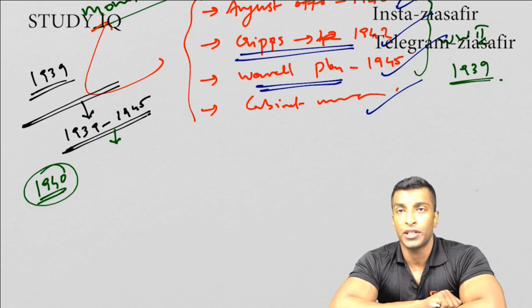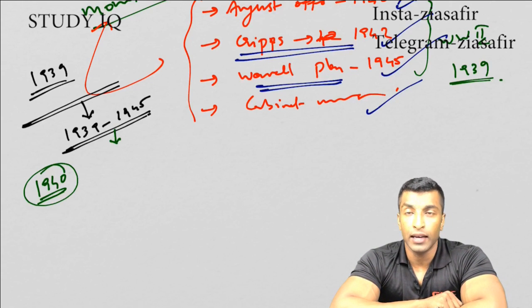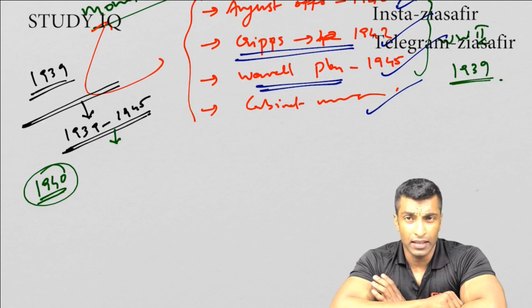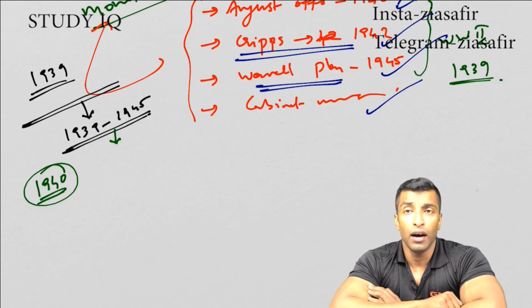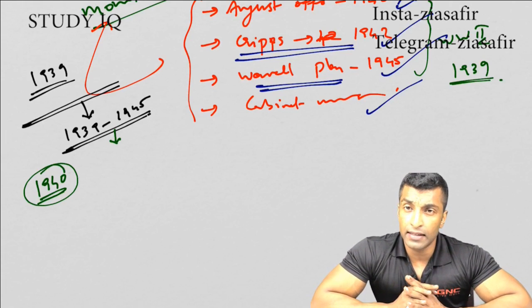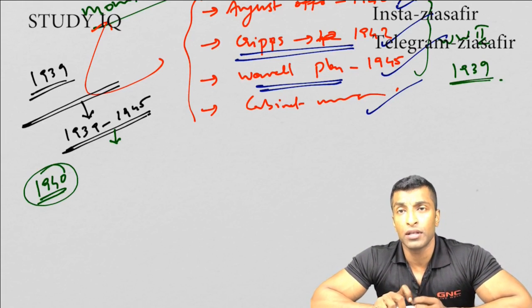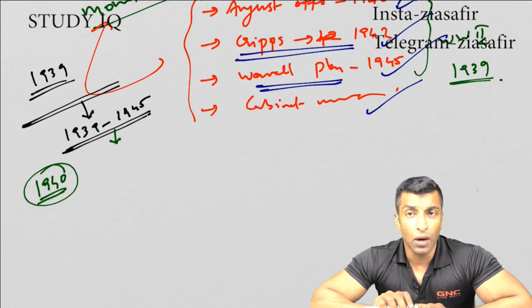And then comes the Cabinet Mission Plan. What is actually the context? The INA and the INA trial led to a lot of popular sentiment among the people. We discussed that in detail, the INA week celebration, INA day celebration, and then we have discussed the RIN mutiny also. Because of these two, the British understood that their days in India are very limited, because the most important pillars of their rule, that is army and navy, were now turning against them.